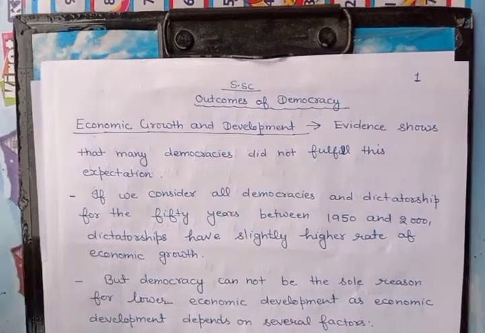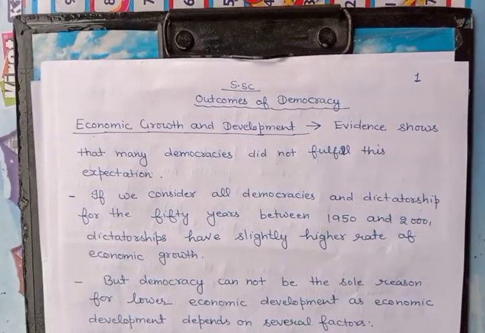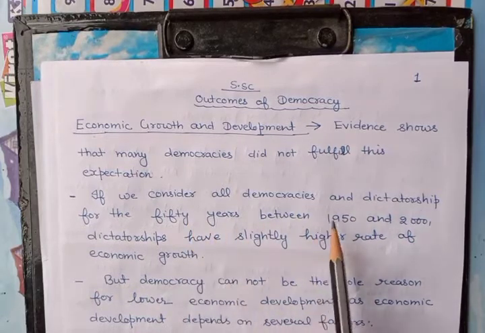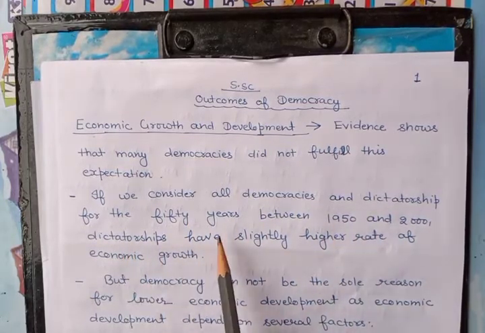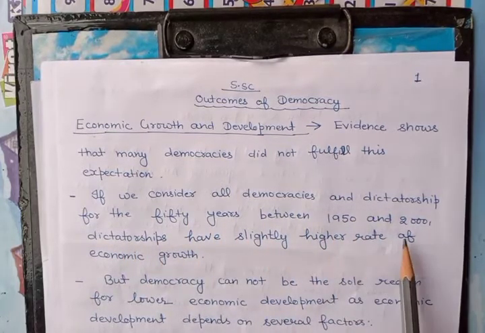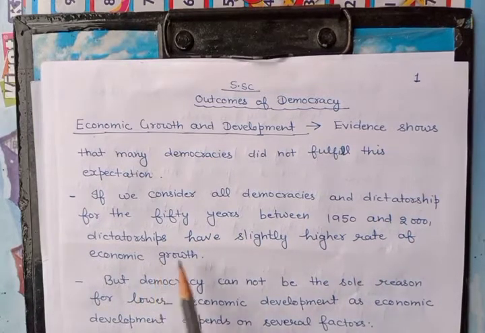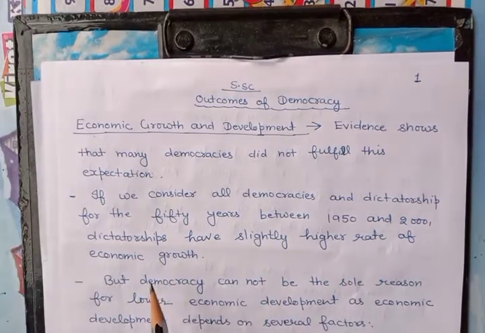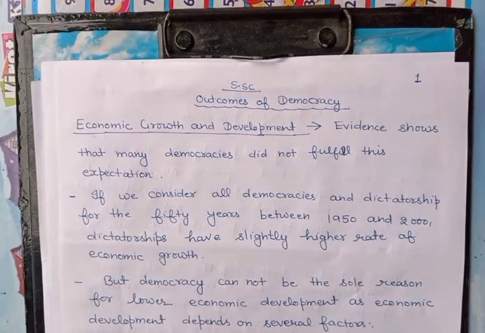Because if we are talking about our country India, still more than 26% of our population is under poverty. If we consider all democracies and dictatorships for the 50 years between 1950 and 2000, dictatorships have a slightly higher rate of economic growth. Yes, there was a survey between 1950 and 2000, and what was the result?